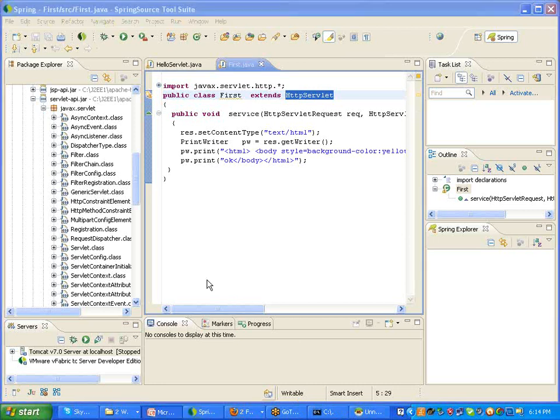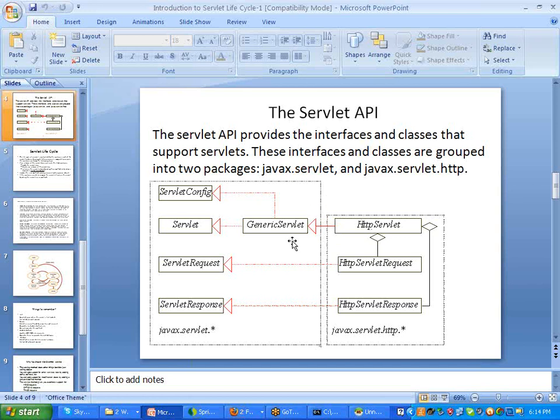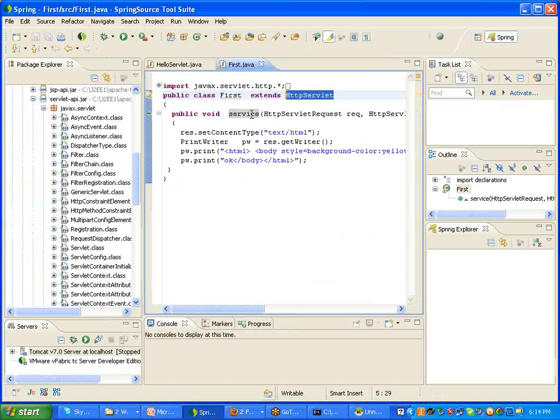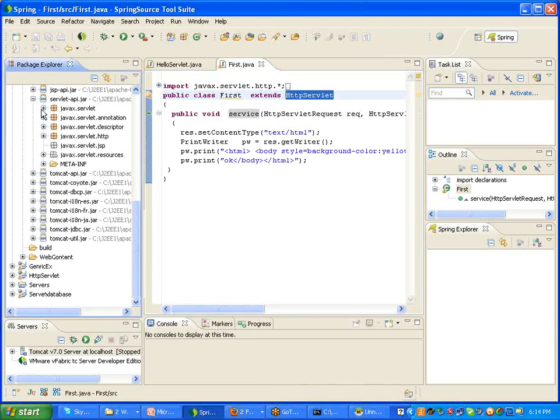What is the use of this particular thing is, it's a UML diagram. The symbol you are seeing is an inheritance, meaning HTTP servlet inherits the generic servlet. So the service method is available in the generic servlet, and this will be inherited by the HTTP servlet. Whatever methods and variables are declared in the generic servlet will be inherited by the HTTP servlet. In HTTP servlet, we have two more extra methods, those are the doGet and doPost methods. Is it clear for you?